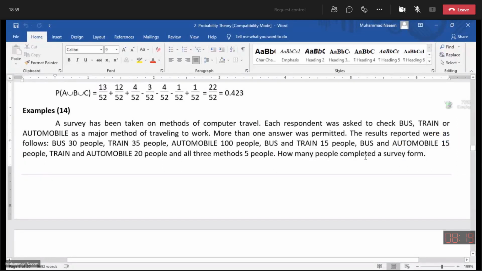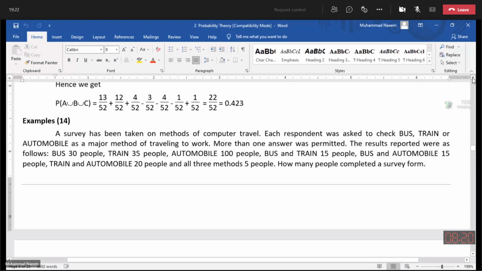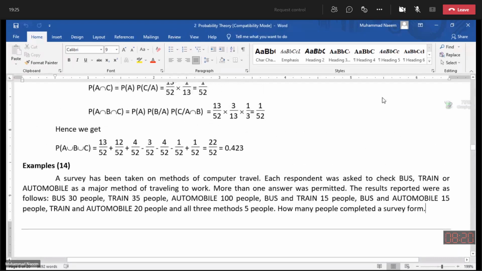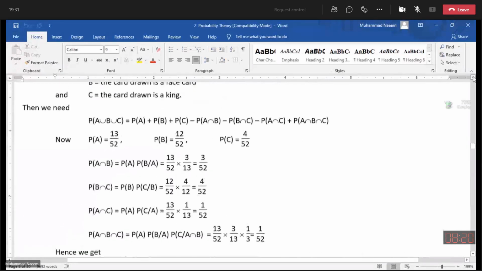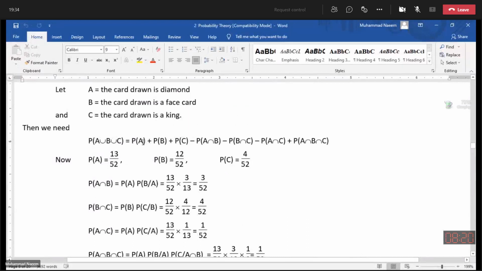That means the number of people, they are either using bus or train or automobile as a method of traveling. That means we need to calculate the number of persons in the union of the 3 sets.